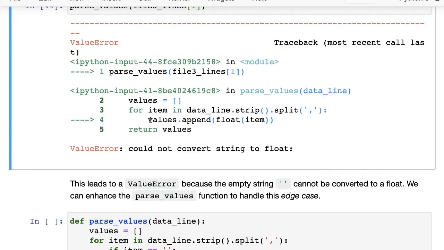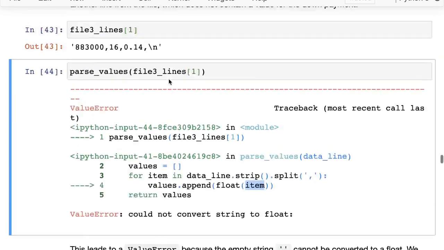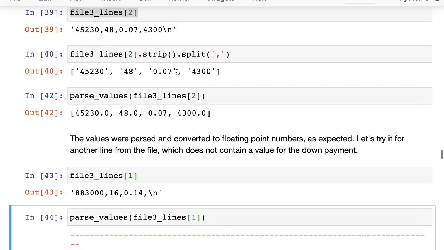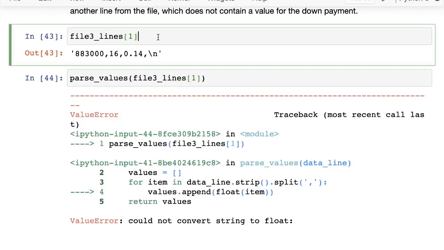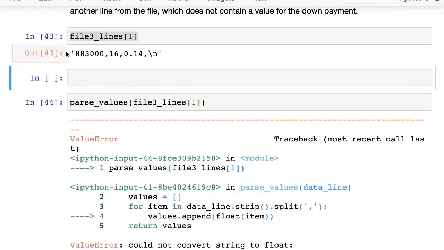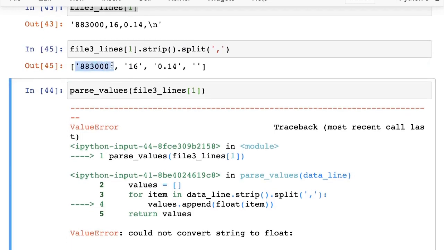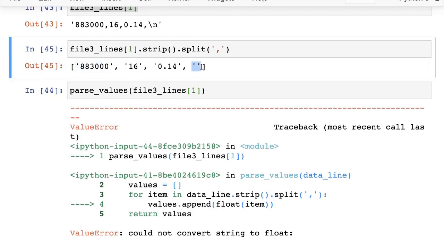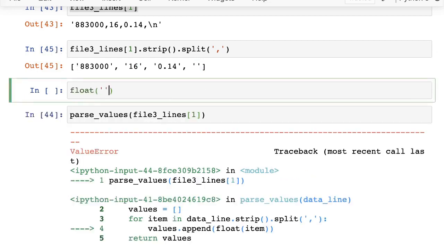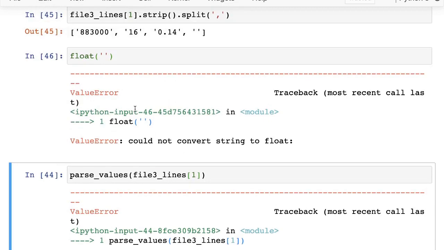So if you go back up, you will see that on values.append, there was an issue when we are calling float on item. That seems to be the issue. So let's go through the line that we are working with. Let's take this line, strip it, and split it on comma. We can see here we have 3 numbers, but because there is no down payment, we have the empty string, and the empty string cannot be converted to a float. So you can just try it here. I am inserting a new cell and pasting the empty string, and that leads to the same value error.